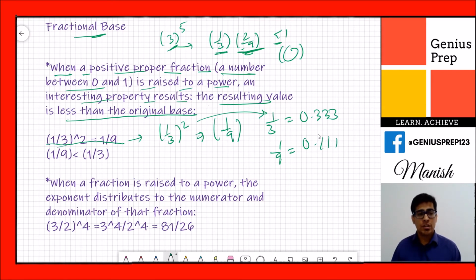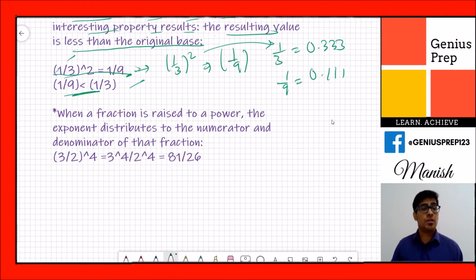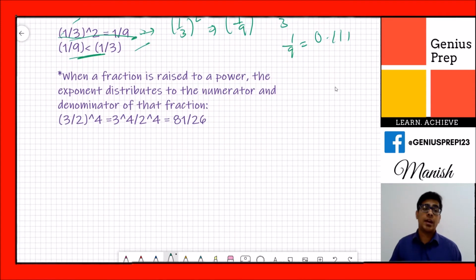So whenever you have a fraction value and you exponentiate that, the new number that comes will always be less than the original base. This is a very similar property. When you have a negative number here, in that case what will happen? You can comment that in our comment box and I will tell you the answer. This is we are talking about the positive number. Now what will happen if you have a negative number?